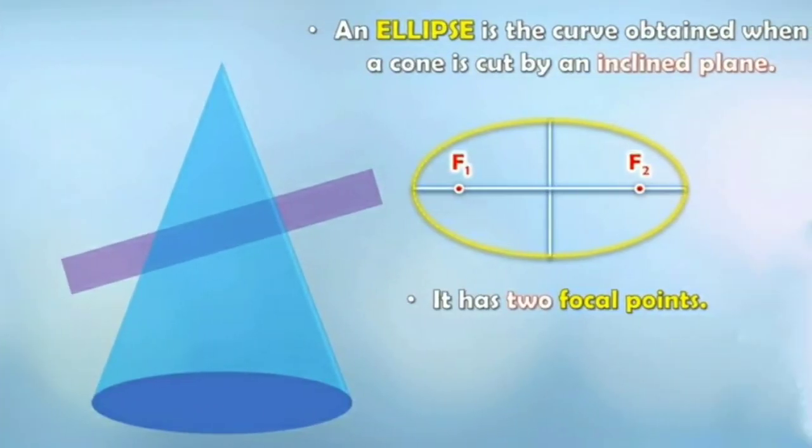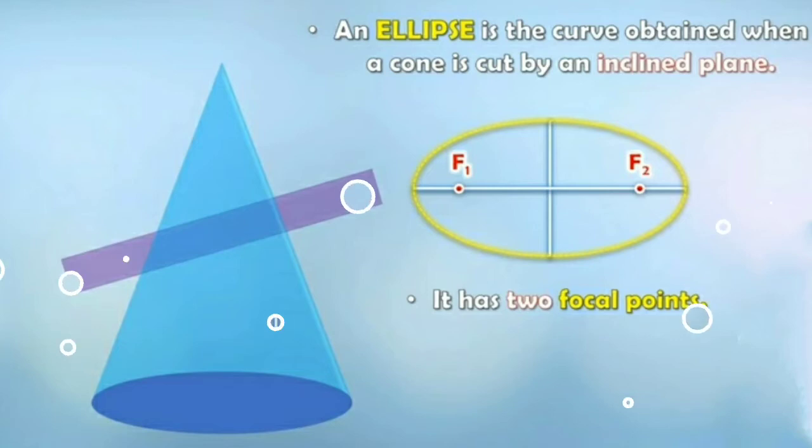Children, you know that a circle has a center point which is important. Similarly, an ellipse also has 2 important points and it is known as focal point. So, an ellipse has 2 focal points. Here as you can see, we have termed them as F1 and F2. Singular we call it focus and plural of it is foci. So an ellipse has 2 foci, F1 and F2. Understood children?